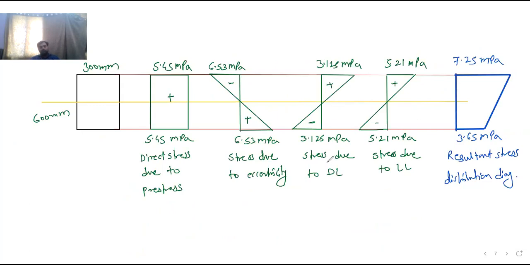So here whatever two different diagrams you have drawn, stress due to dead load and stress due to live load, instead of these two separate diagrams, only one total bending moment diagram, M by Z, would have come. Okay, it will not be two separate and different bending moment diagrams. It will be only a single bending moment diagram, if they have not asked us anything regarding dead load and live load. Okay, so they have exclusively mentioned don't consider live load. So that is why we have separately calculated dead load and live load. This is the thing.